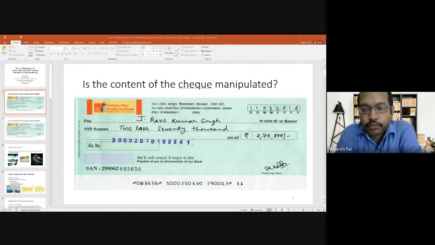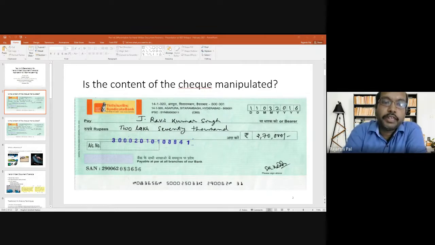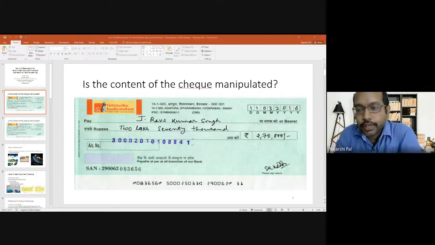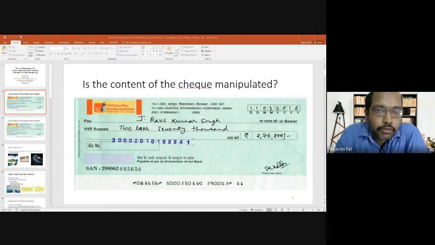Today there are some tools available in the market which help investigators in doing this, but there is no off-the-shelf tool available for handwriting analysis as such. There are some traditional techniques, I'll discuss that as well. So when we speak about handwritten document forensics, there are three different phases, types of analysis.